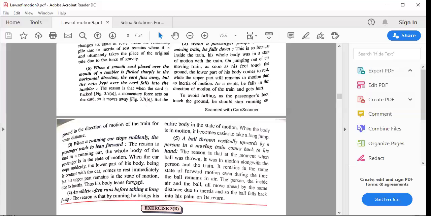It remains in the same state of forward motion even during the time the ball is in the air. The person, the inside air, and the ball all move ahead by the same distance due to the inertia. So the ball falls back into his palm on its return. Okay? Fine?